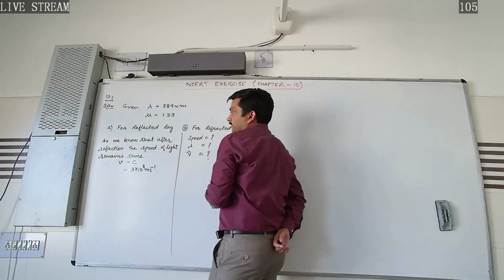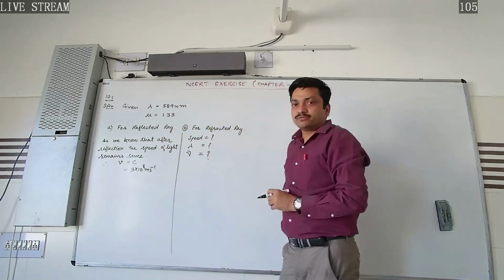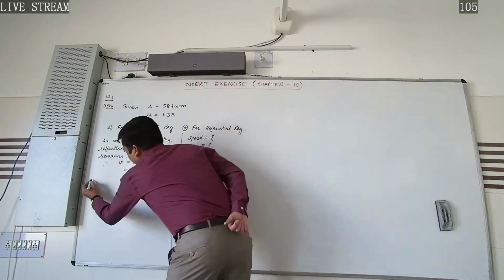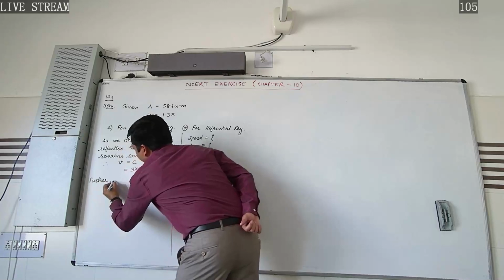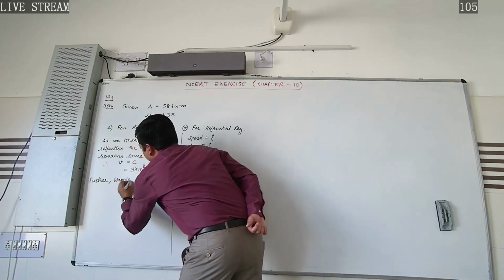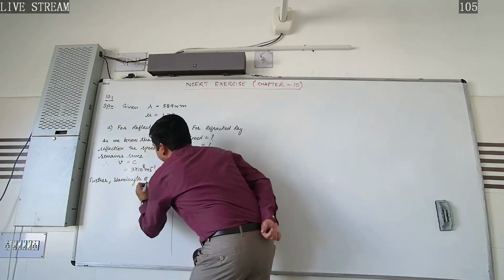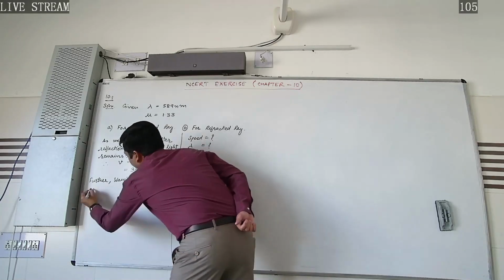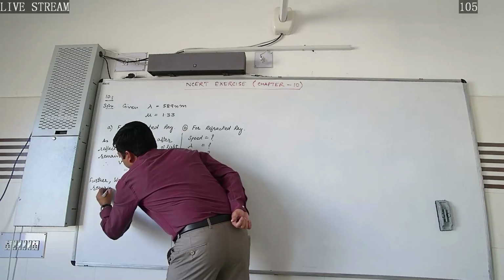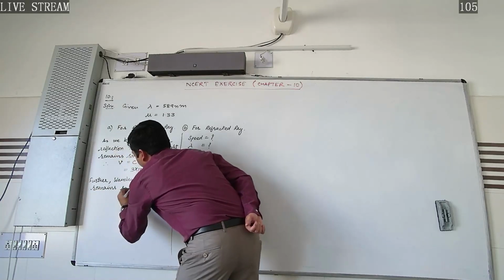Further, after reflection the wavelength of light also remains the same.